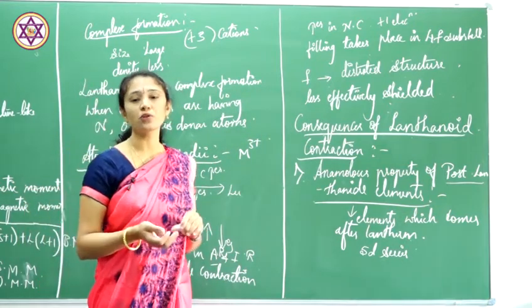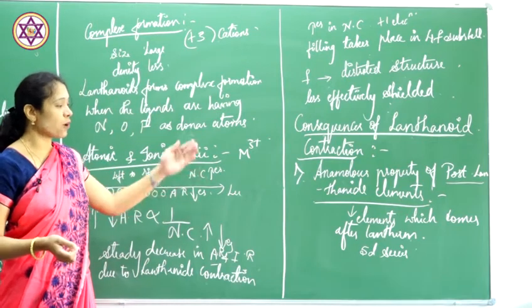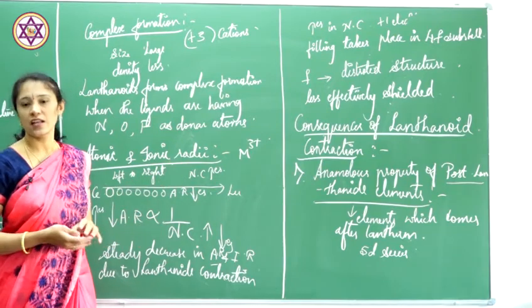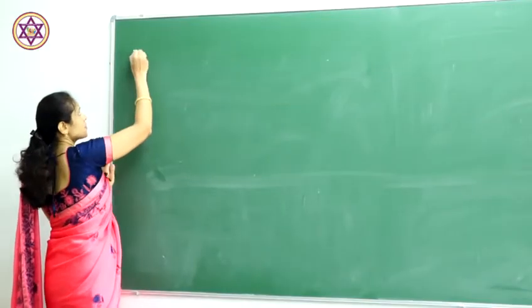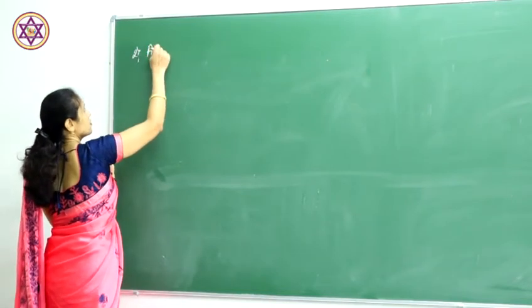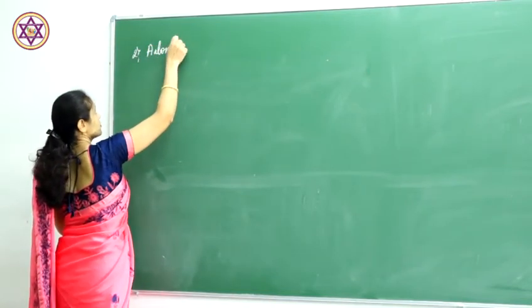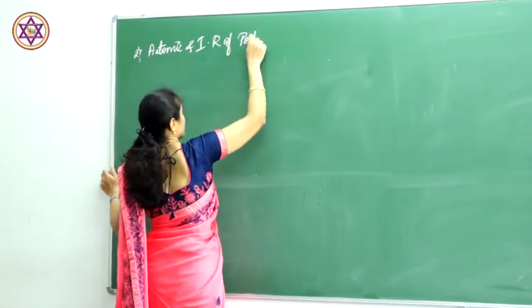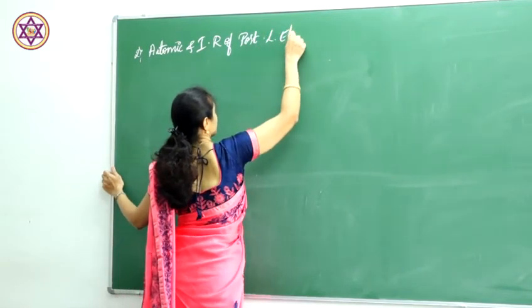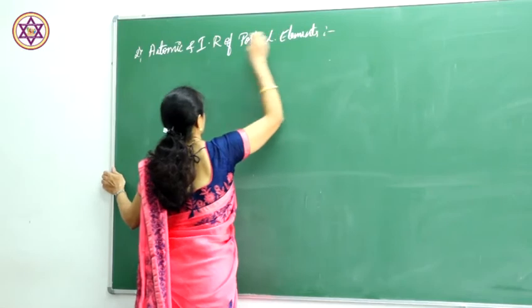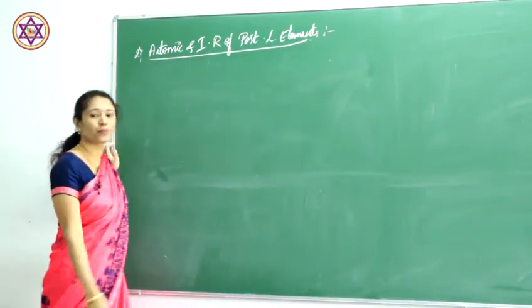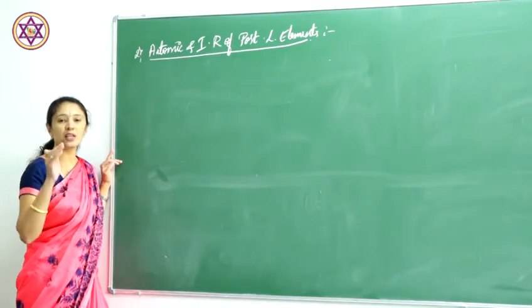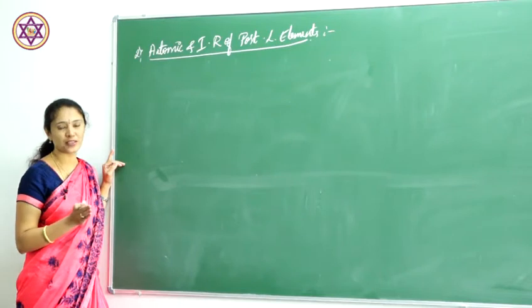Next, we will study the anomalous property: what happens to the atomic and ionic radii of the post-lanthanide elements. You all know that the elements which come after lanthanum are called post-lanthanide elements.